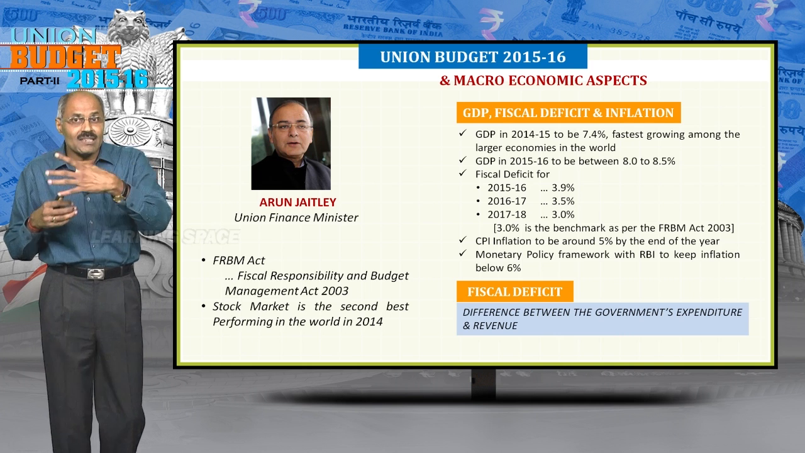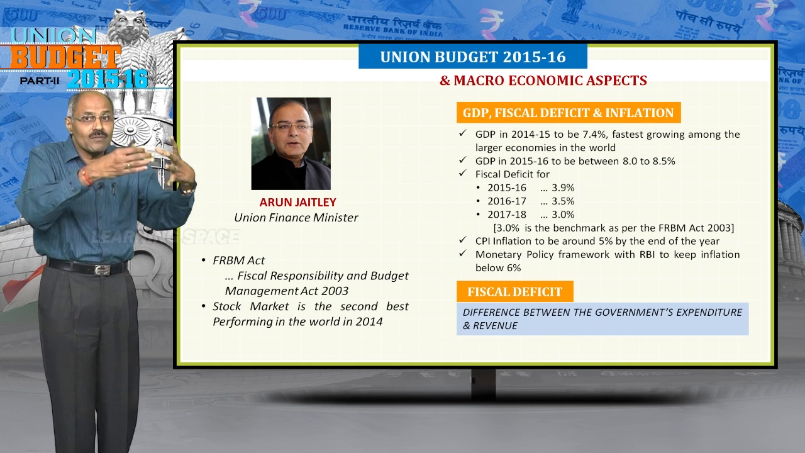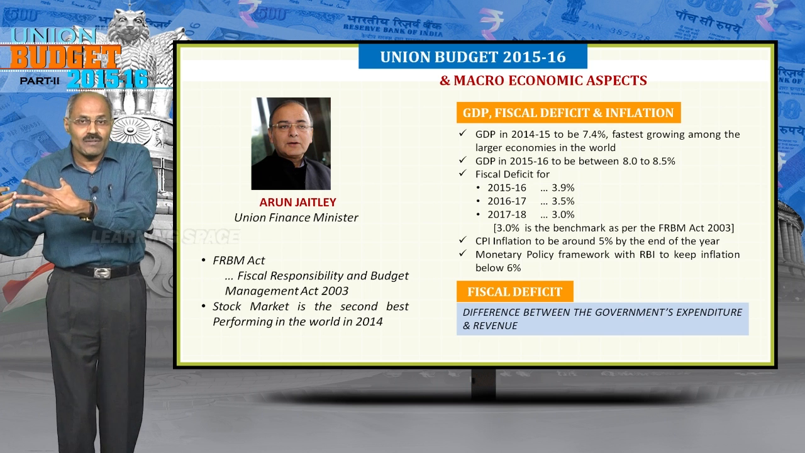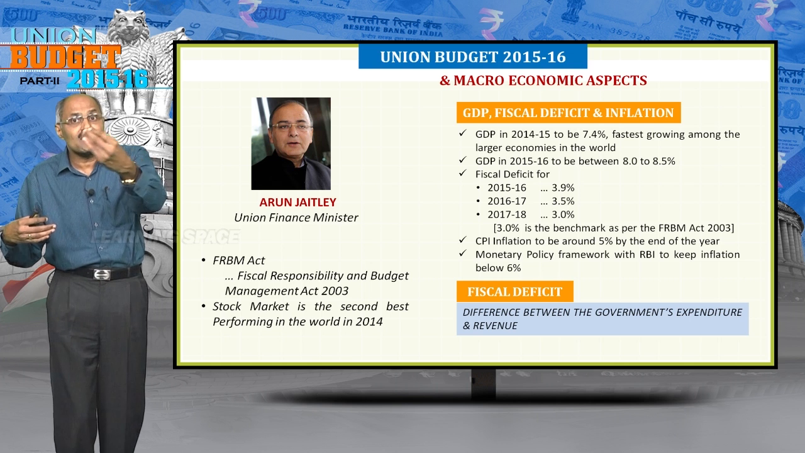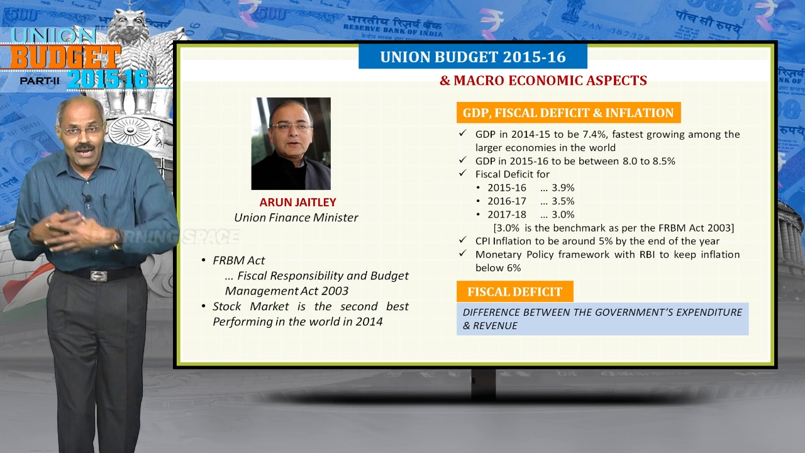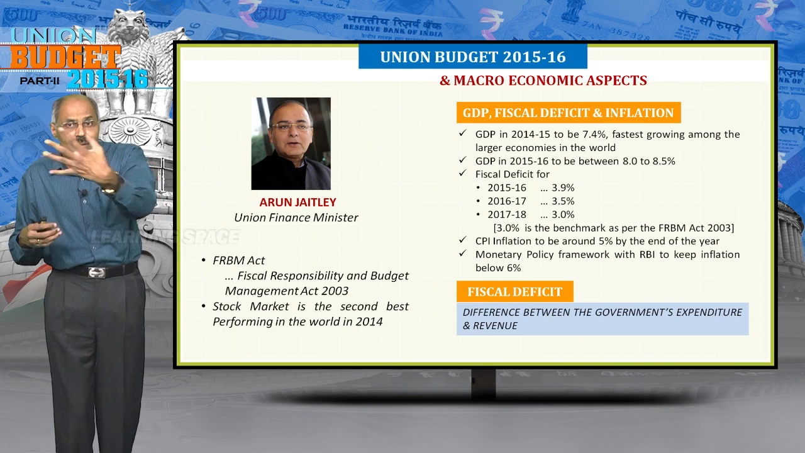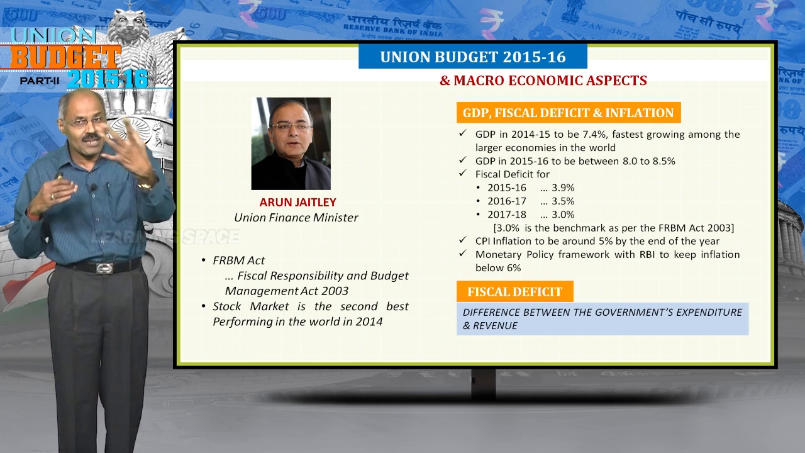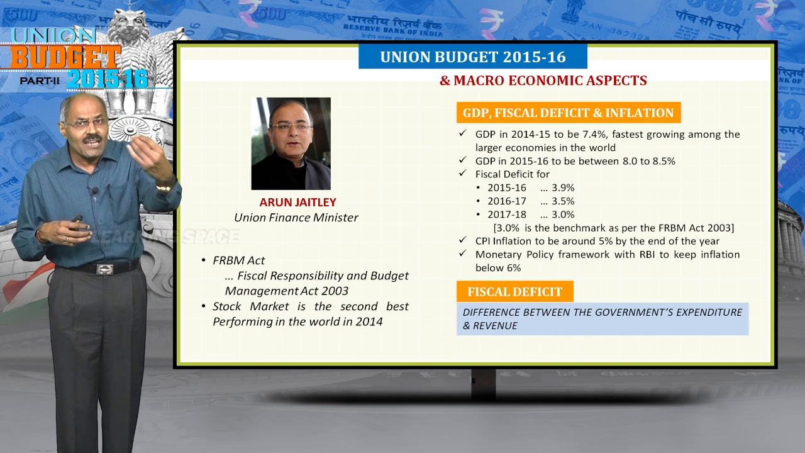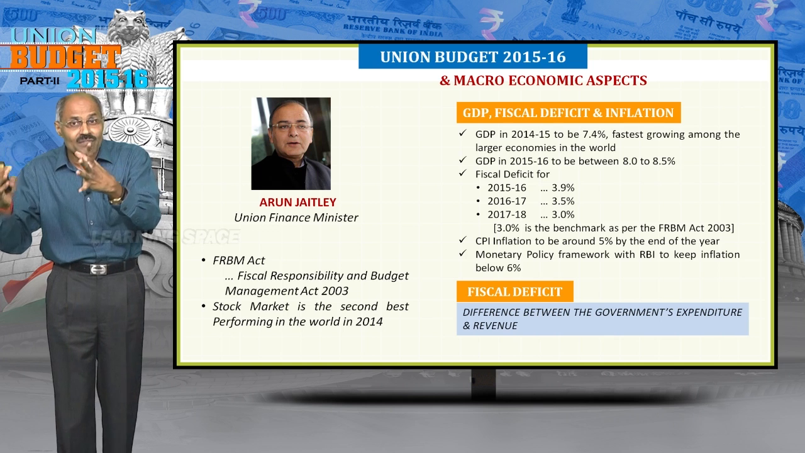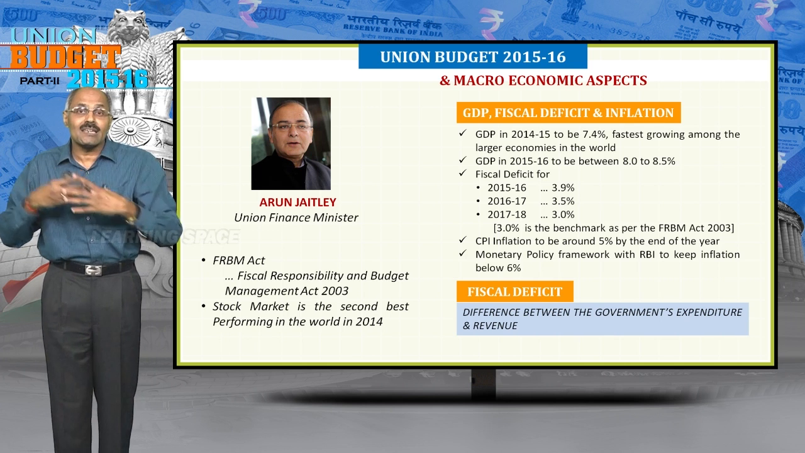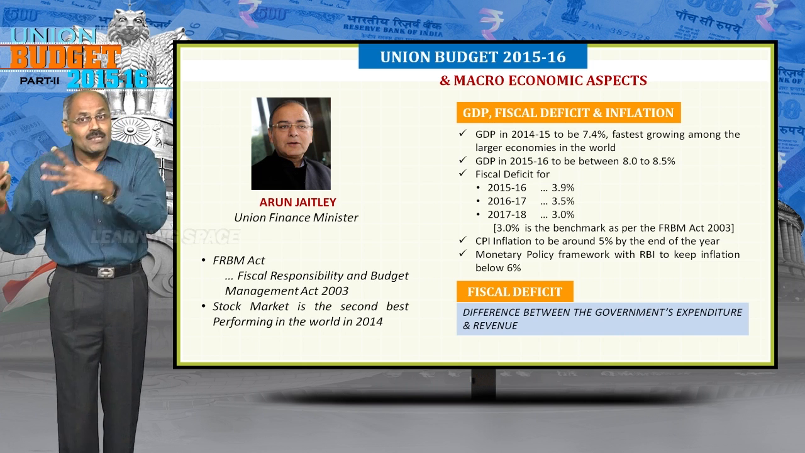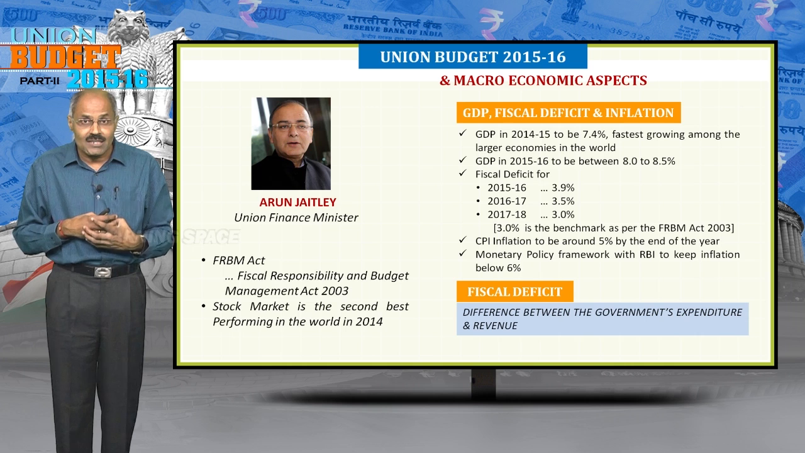Look at the fiscal deficit. The fiscal deficit for the year 2014-15 is 4.1%. For the next year 2015-16, the fiscal deficit is going to be 3.9%. And if you look at the subsequent years fiscal deficit targets, 2016-17 it's going to be 3.5%, and by the year 2017-18 fiscal deficit is going to be 3% of GDP. 3% is the benchmark with regard to the fiscal deficit.